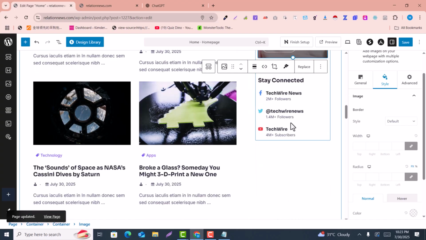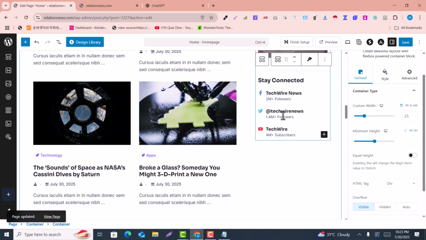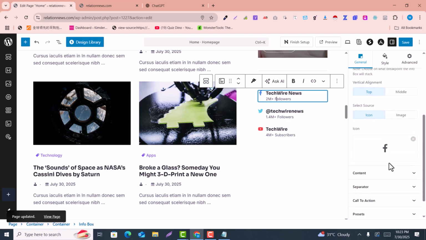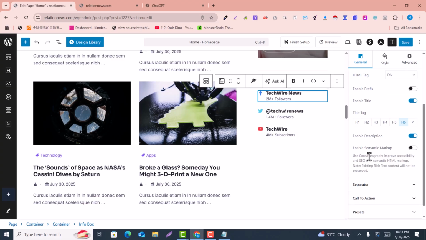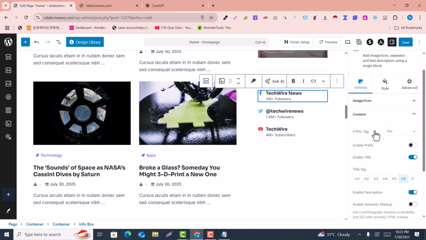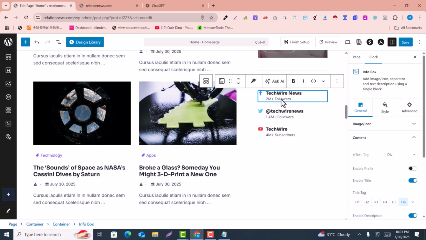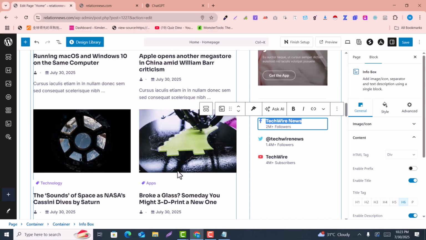For example, here are your social media icons. So if you click here, you can see these are the social media icons and the text that you can easily change here. For example, here is the content, and in the content you can make changes here. For example, here, so here you can change. Okay, so this is how you can make changes.